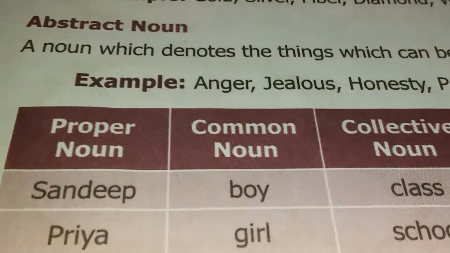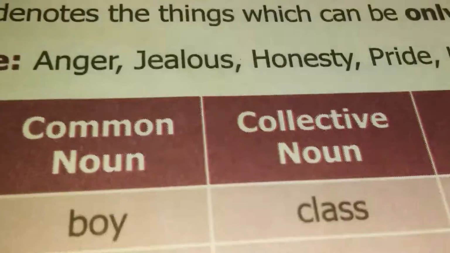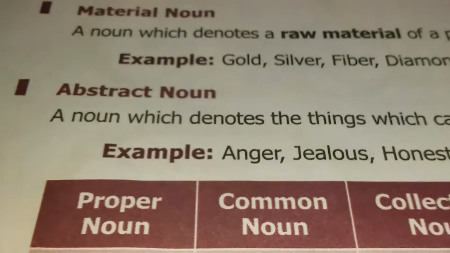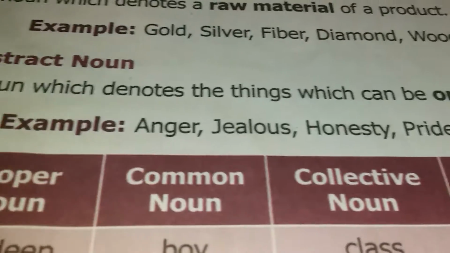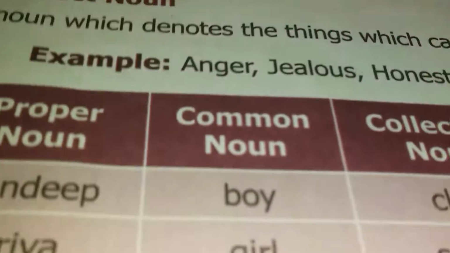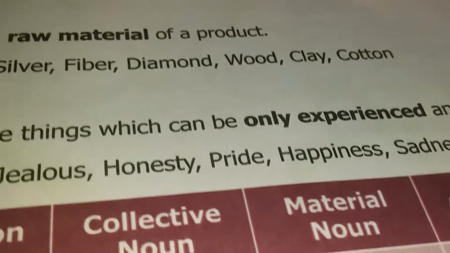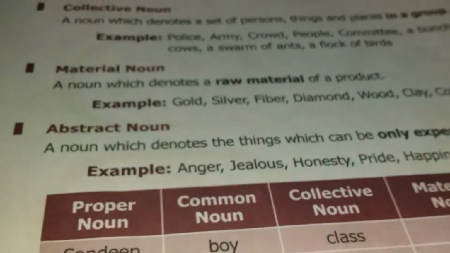Let's see the examples of it: anger, jealousy, honesty, pride, happiness, sadness. We can't see anger. We can feel it, but we can't see it or touch it. Like that, jealousy, honesty, pride, happiness, sadness, everything.